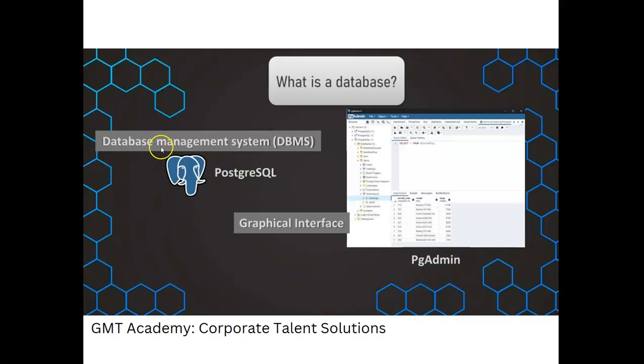Here, the database management system is called PostgreSQL. This is the graphical interface, and this is pgAdmin, the Postgres admin. This is the SQL RDBMS management system in which we are going to store information, and we can access the information by using a query like SELECT * FROM aircraft. That is your SQL language. We are going to enter the information here, and then access the relevant information going forward.